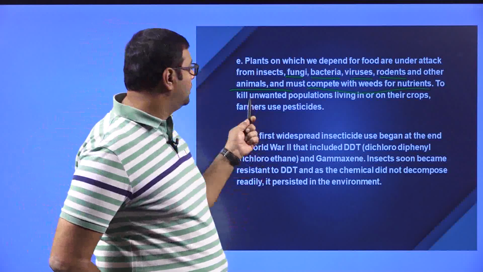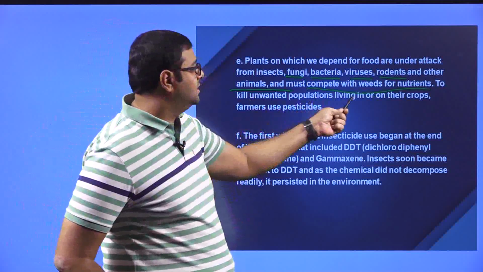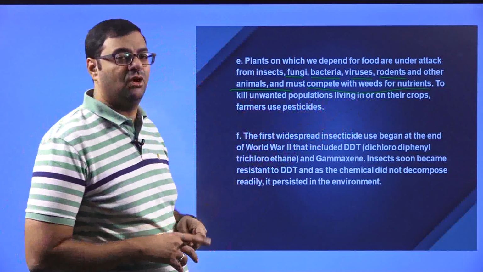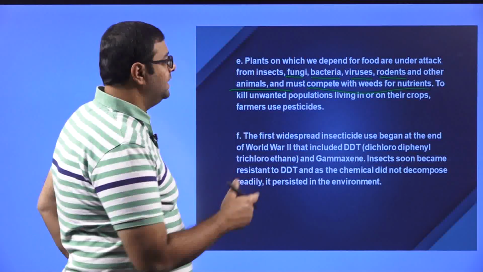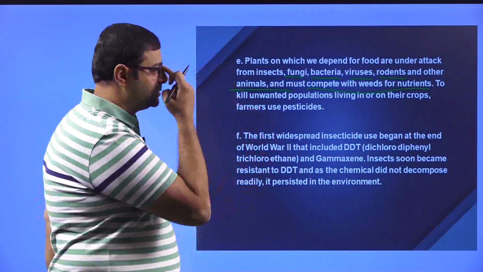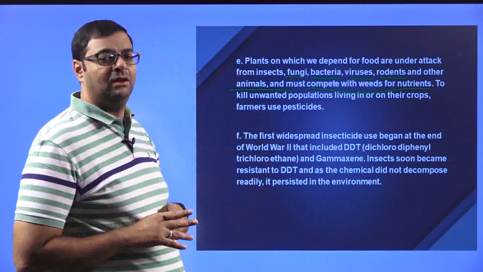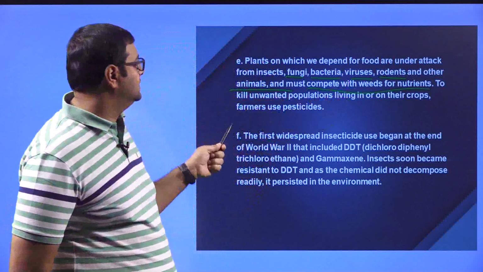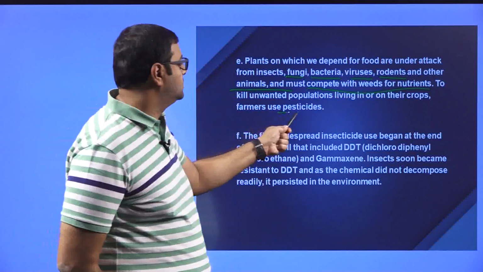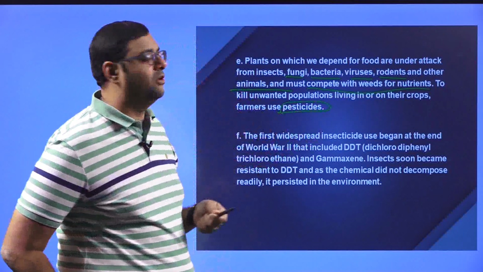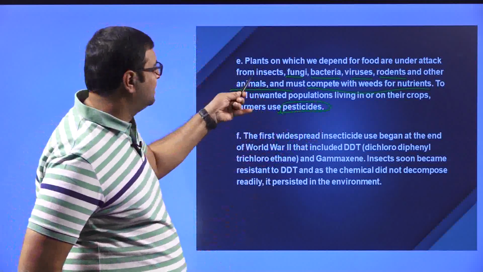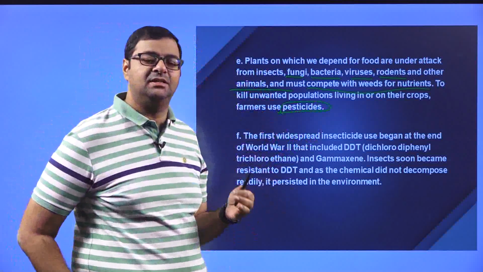Now, to kill unwanted populations living on their crops, farmers use pesticides. Obviously, in order to kill all these biological agents, the farmers will use pesticides. These are called pests.